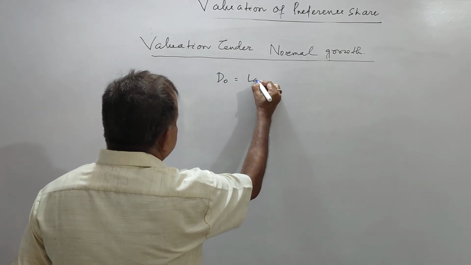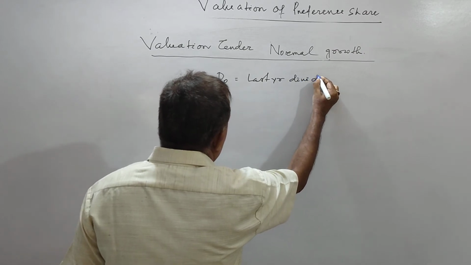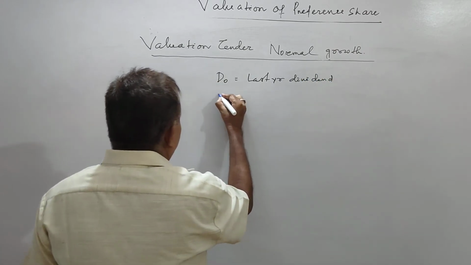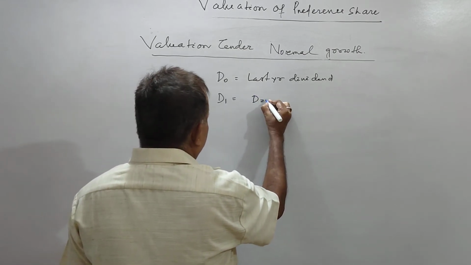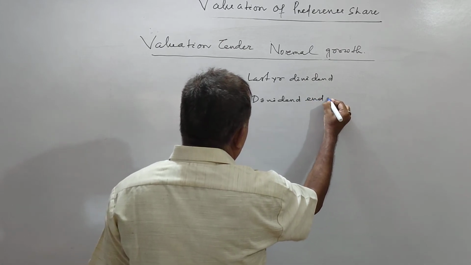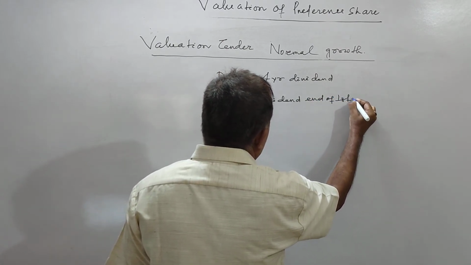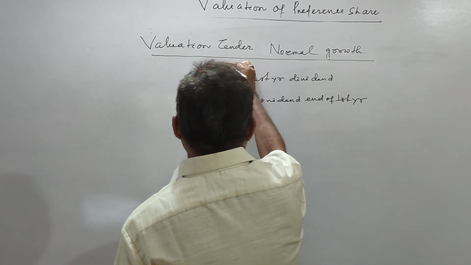D0 is the last year dividend, D1 is the dividend at the end of first year, and G is the normal growth.